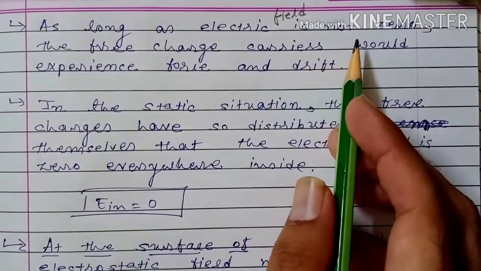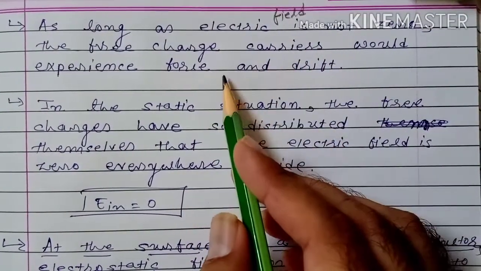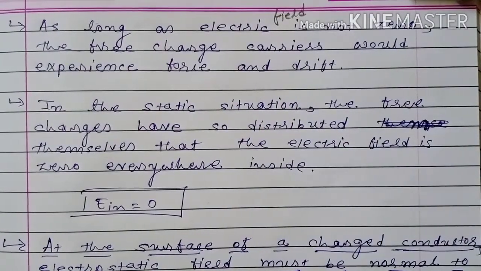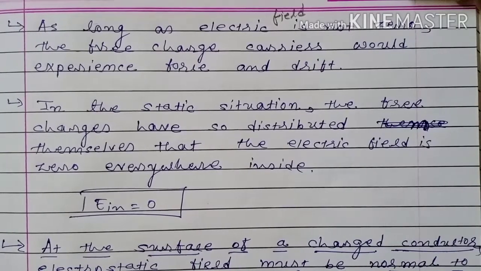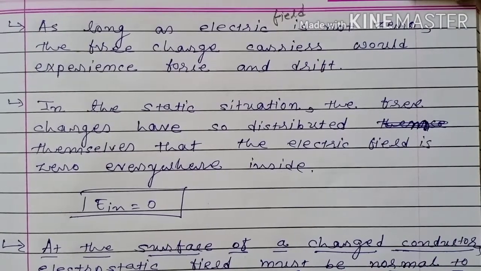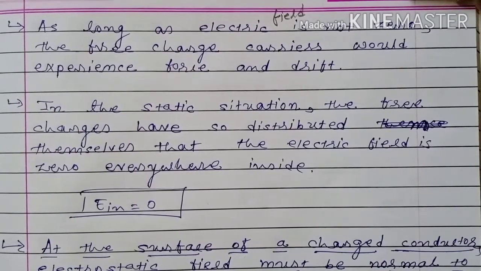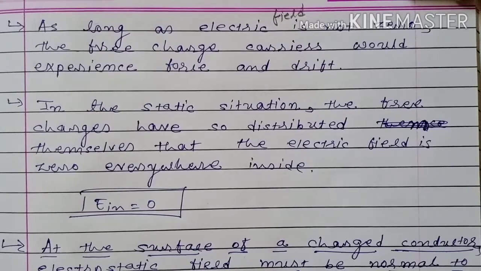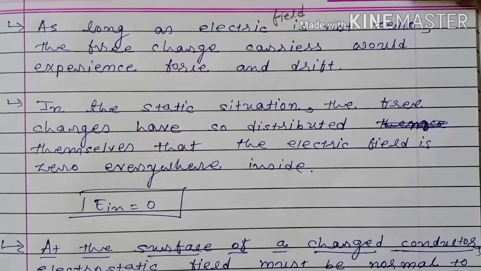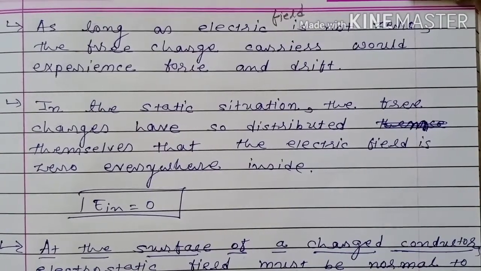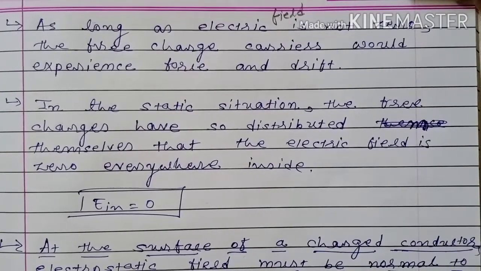As long as electric field is not zero, the free charge carriers would experience force and drift. It means free electrons will experience force in the direction opposite to electric field, and more charges are accumulated on the surface of conductor. Therefore, electric field is induced inside the conductor, but that induced electric field will become the same as applied electric field at one moment, and after that no electron will move from one side of the conductor to another side, in the direction opposite to electric field.